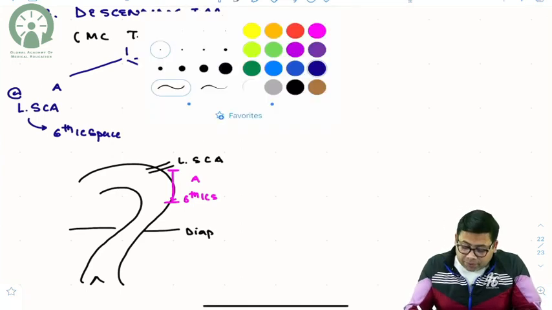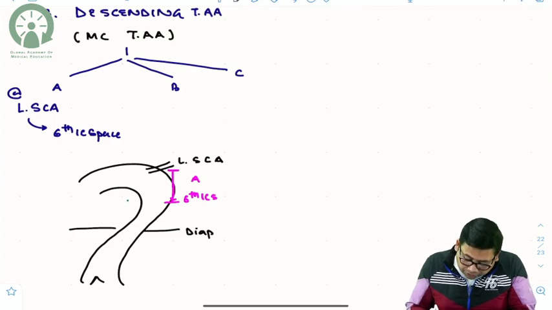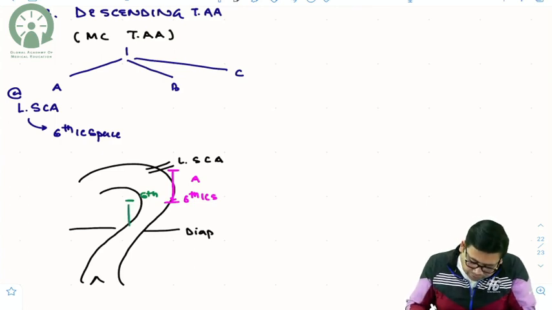Now what is type B? Again, you have to understand this. I will show you an image also. It is from the level of the sixth intercostal space. So the aneurysm starts at the level of the sixth intercostal space, extending up to the 12th intercostal space.